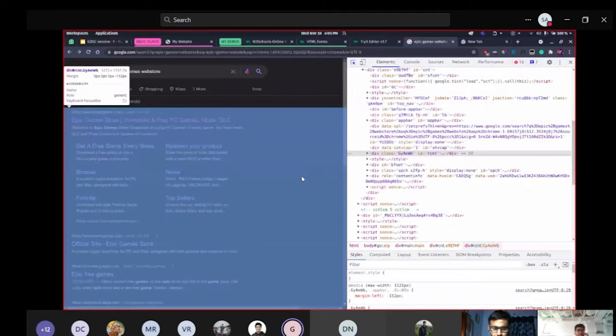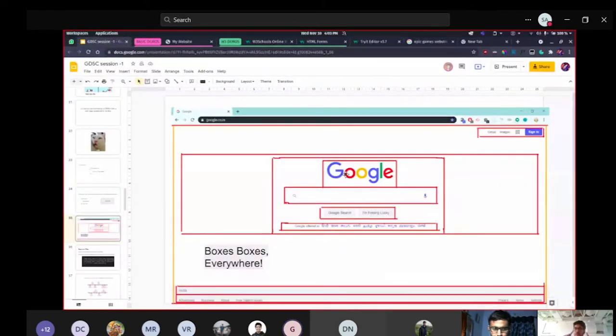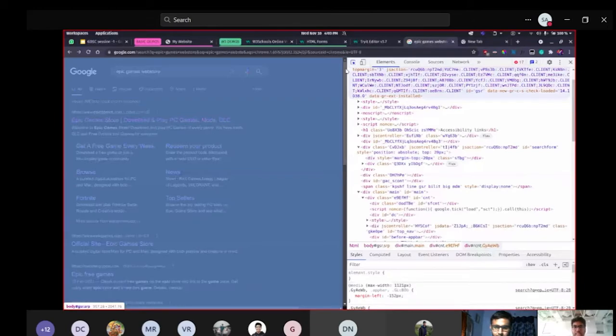You remember Shlok was talking about the fact that this entire thing at the end is just boxes, like div everywhere. Everything at the end is just div. It's just boxes everywhere. So I'll simply show you an example of that. Okay, so look at this.